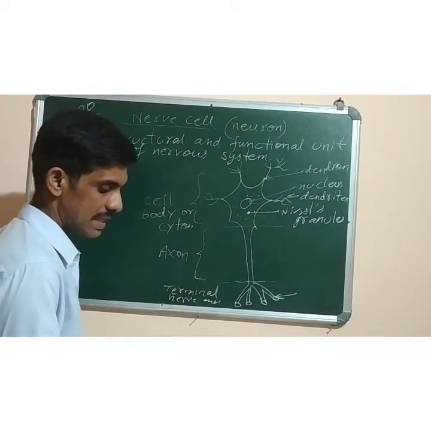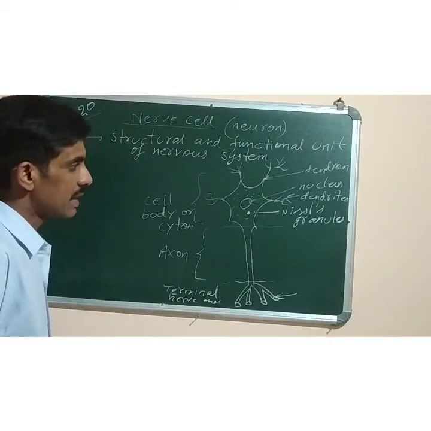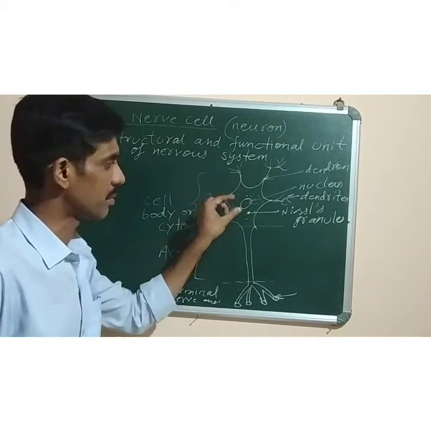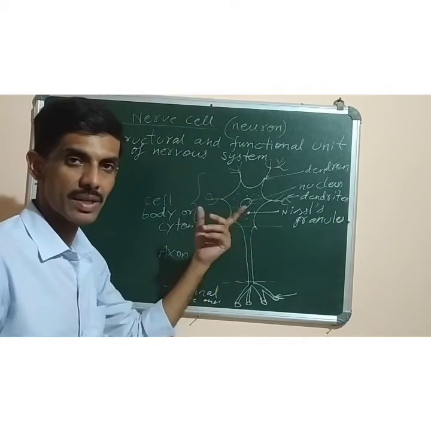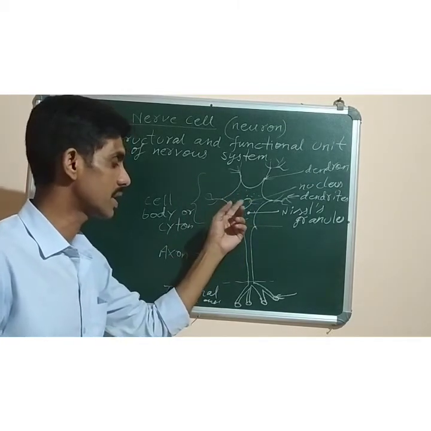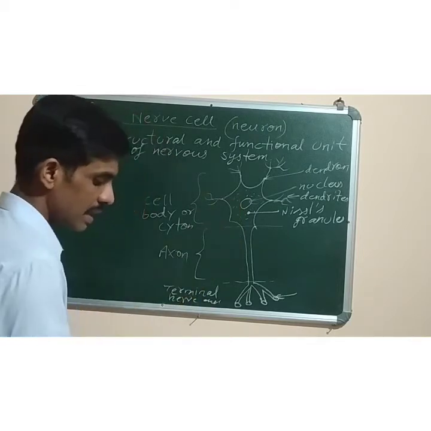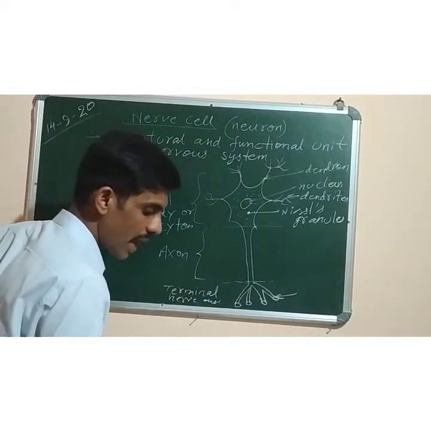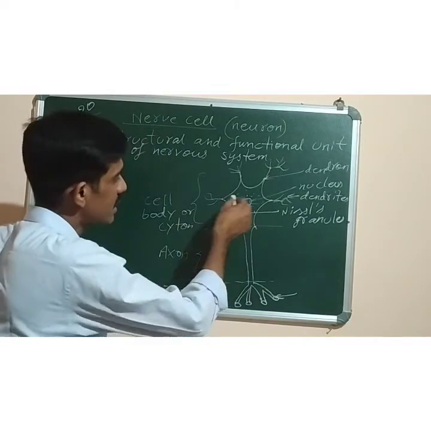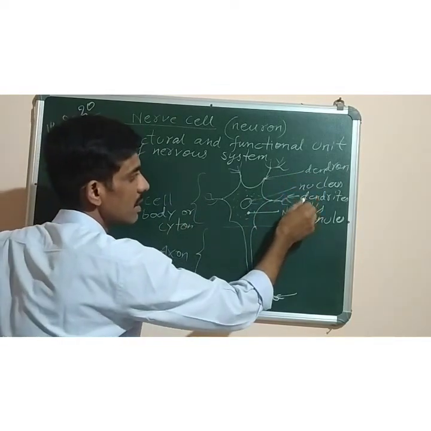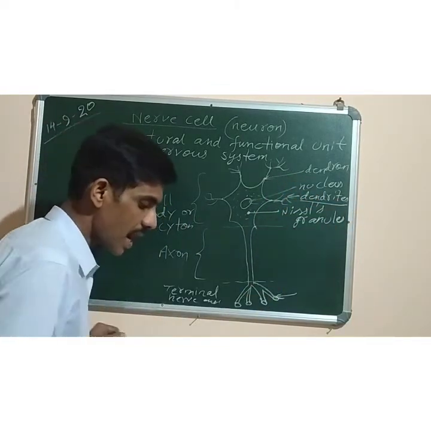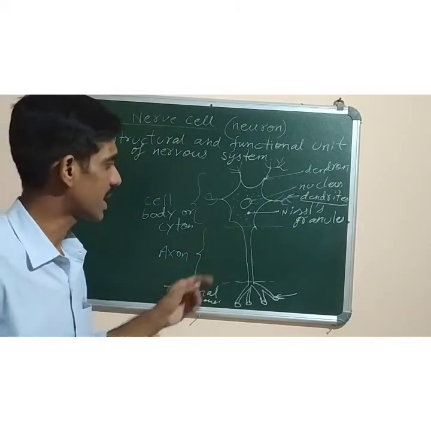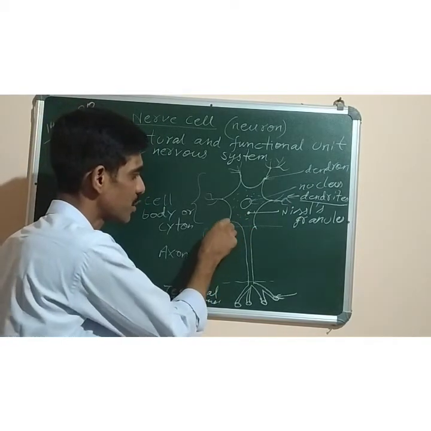The first one is the cell body, or cytosol, the central part of the nerve cell. Like each and every cell, it has a nucleus. It is a living cell, so it has a nucleus, and it is known as the cell body. Now what are dendrites? Dendrites are short cytoplasmic extensions, meaning extensions of this cytoplasm only.